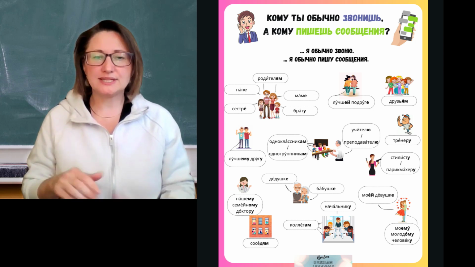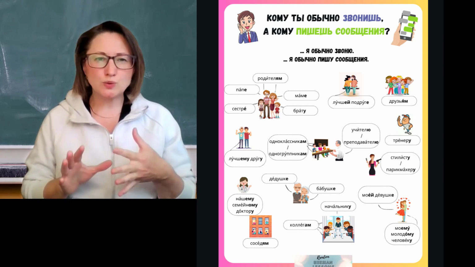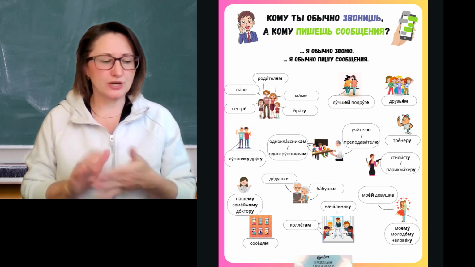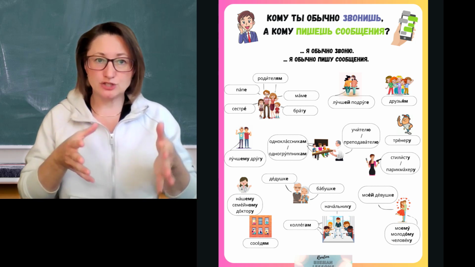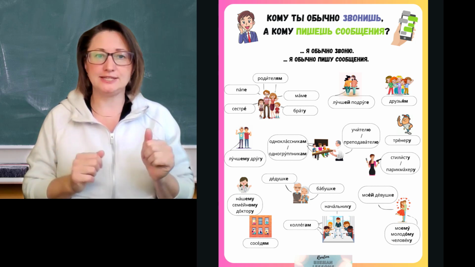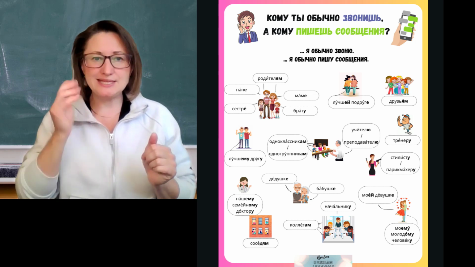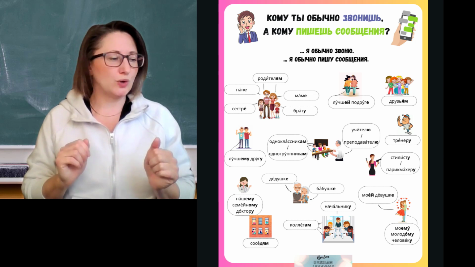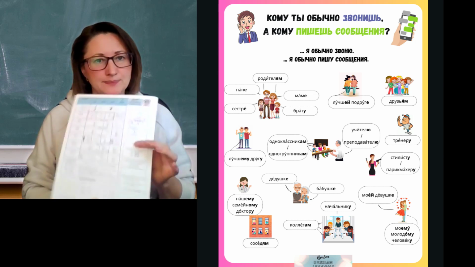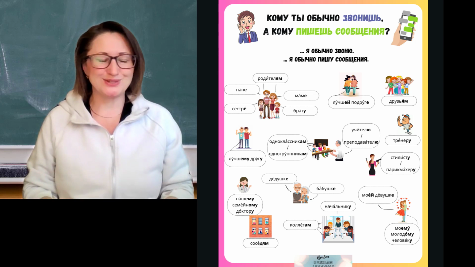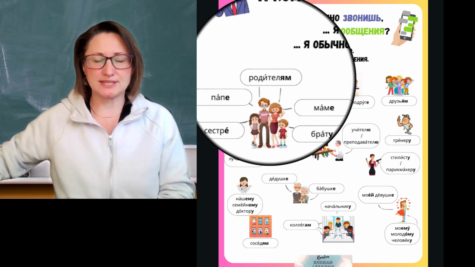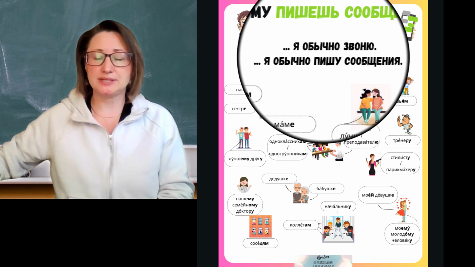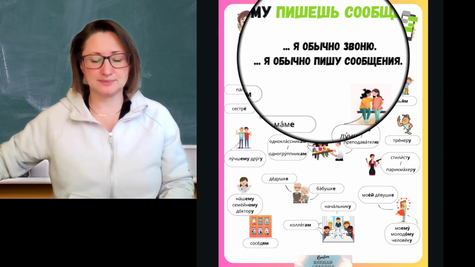I will read them one after another, and I will be giving you grammar notes only if it's something out of the ordinary. And remember that your task is also to track the change from the nominative default forms that you can find in the description of this video to these dative forms that you see here on this worksheet. For that, you should be using my charts that I explained in the previous videos. Okay, let's start. Instead of these 3 dots, I will be saying words in the bubbles, and I will be alternating between these 2 sentences, who I call and who I text. Maybe I'll get the order mixed up, and that's okay too.